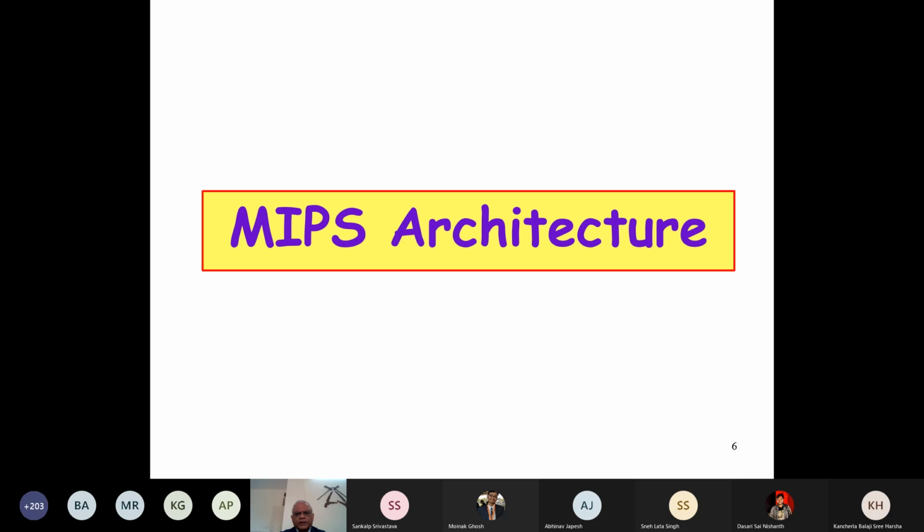Now, having got some idea about the instruction set architecture, the RISC and CISC. Remember, these are very important concepts. Somebody may ask you, what is the difference between RISC and CISC? What is the full form of RISC?